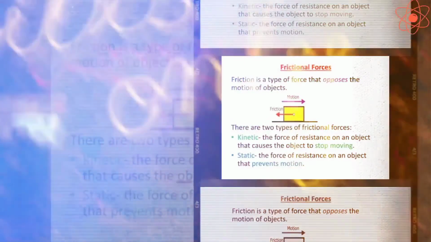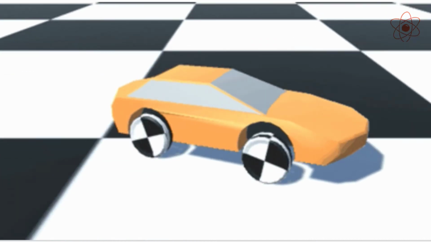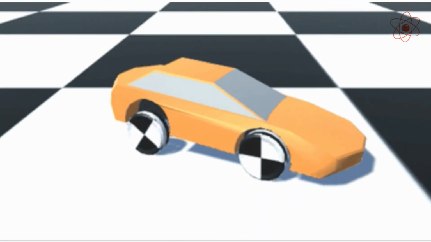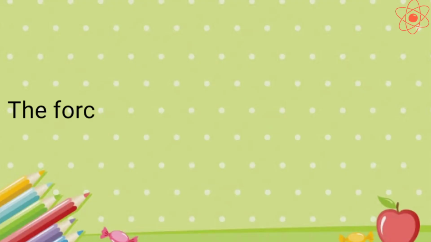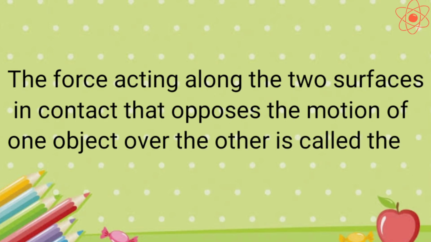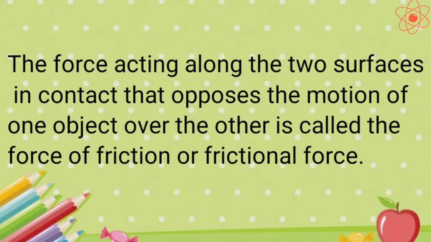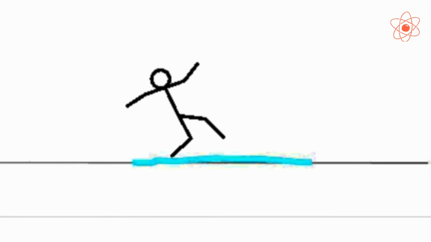Now, second, frictional force. Friction is a force that slows things down or prevents things from moving. Frictional force or friction is the opposing force that arises when a body slides over another body. Friction acts at the surface in contact.